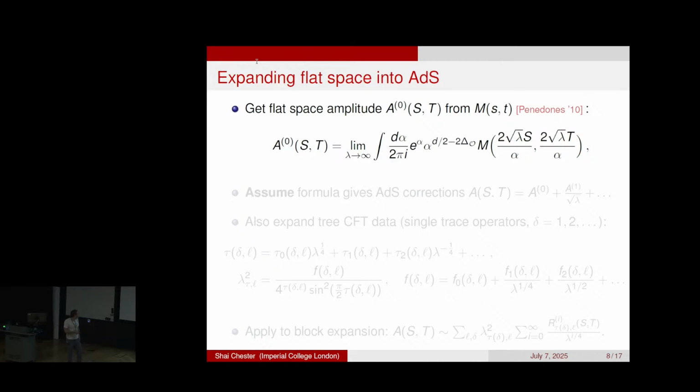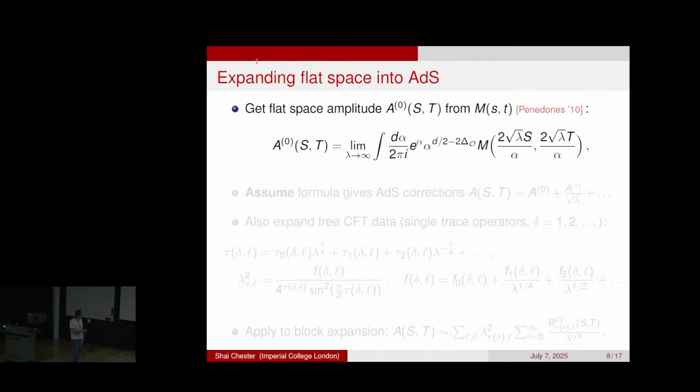Then, as Penedones showed in his paper, the way to properly take a flat space limit is you do a Borel transform. In some sense, there had to be some kind of Borel transform because this is an asymptotic expansion, and so to get something finite, you had to do some kind of transformation. Borel transform is usually the thing that makes it finite. This formula again works in general dimensions. So this D is for general CFT dimension D. This Delta O is for any scaling dimension of the external operator.